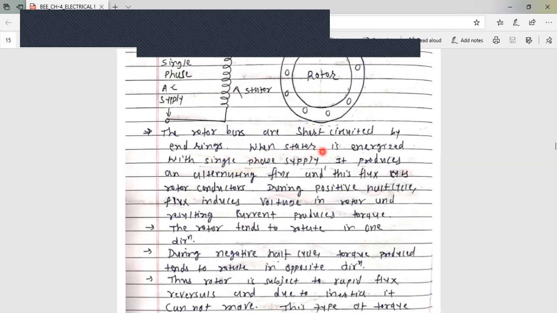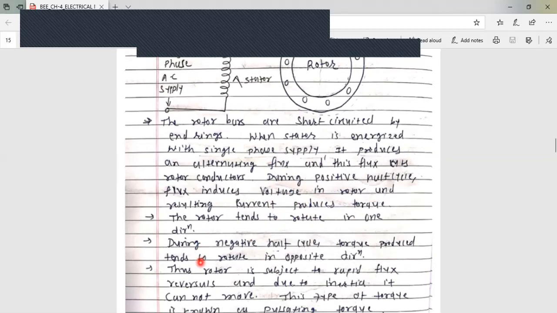Now when the stator is energized with single phase voltage, it produces alternating flux and this flux cuts the rotor conductors. During the positive half cycle, flux induces voltage in the rotor and the resulting current produces torque. So the rotor tends to rotate in one direction. These are the same sentences that we discussed in the working principle of three-phase induction motor.